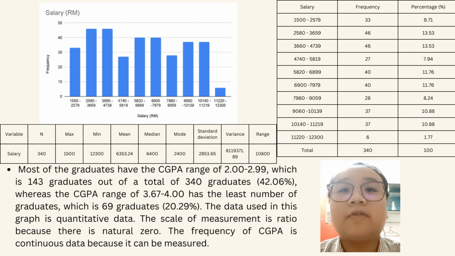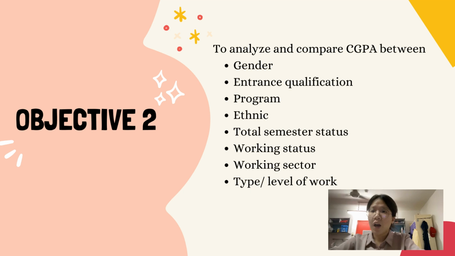The data used in this graph is quantitative data. The scale of measurement is ratio because there is existence of natural zero. The frequency of CGPA is continuous data because it can be measured. And based on the table, we know that the minimum salary is Objective 2.